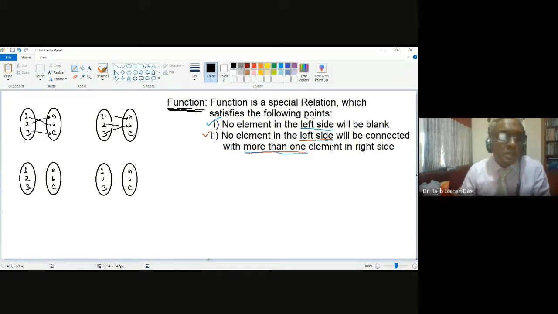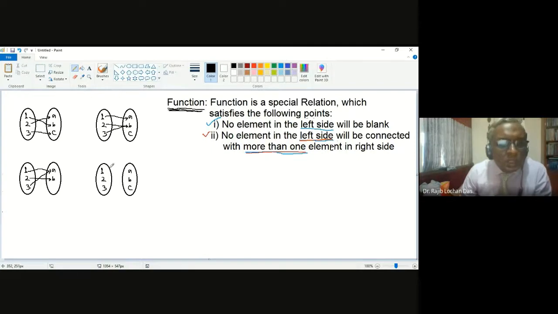This is another type. Another second one is also a function. Another one is 1 is going to A and 2 is going to B and 3 is also going to A. Okay, and there is no C. There is no C in the right side. Say this is another type.